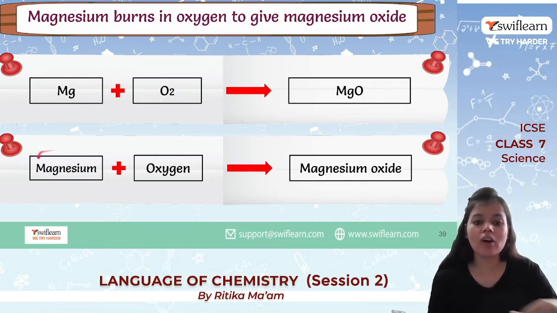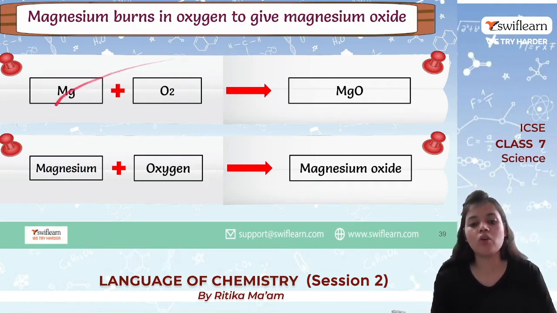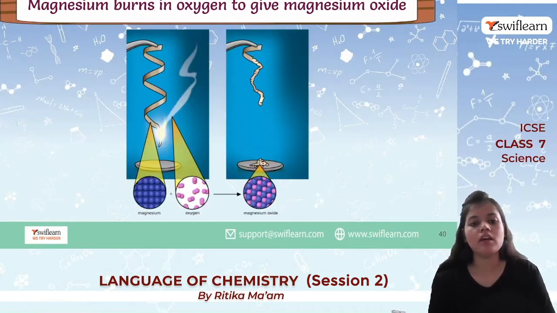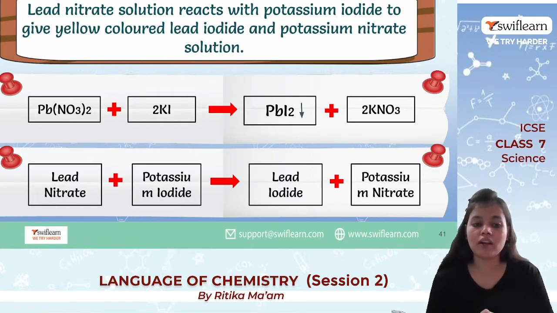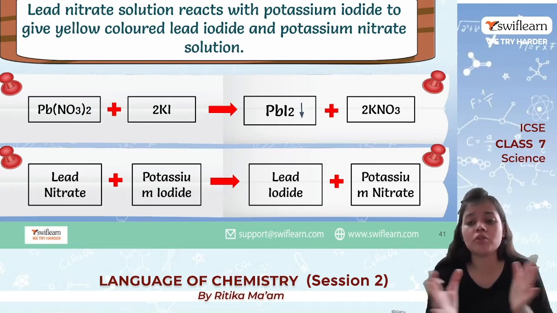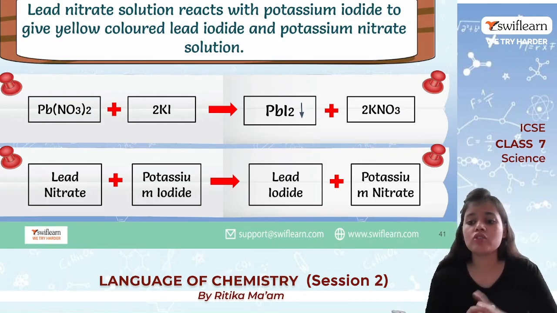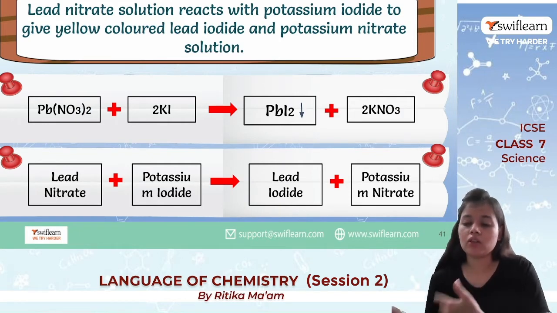So rather than always writing these whole words, we go for symbols. Now what is the main important thing that we should be taking care of over here is the number of reactants and the number of products. They should be equally same. Okay, it should not be like 2 atoms of hydrogen give only 1 atom of any particular product.